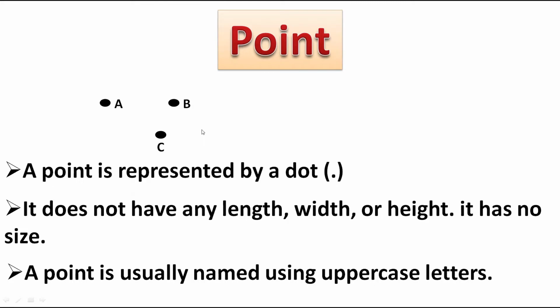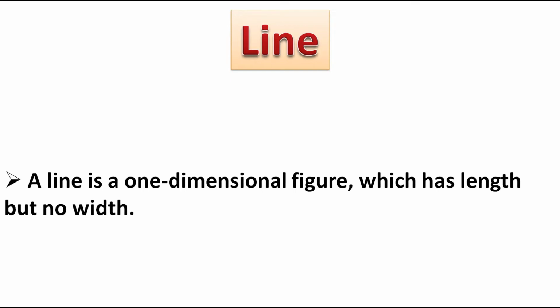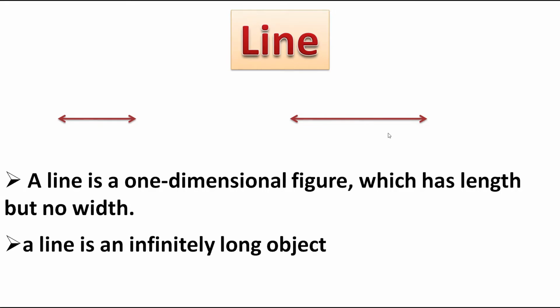Okay. Now let's move to the next concept, that is line. A line is a one-dimensional figure which has length but no width. See here, these are 2 lines which have length but no width. A line is an infinitely long object because we can extend it from both sides.